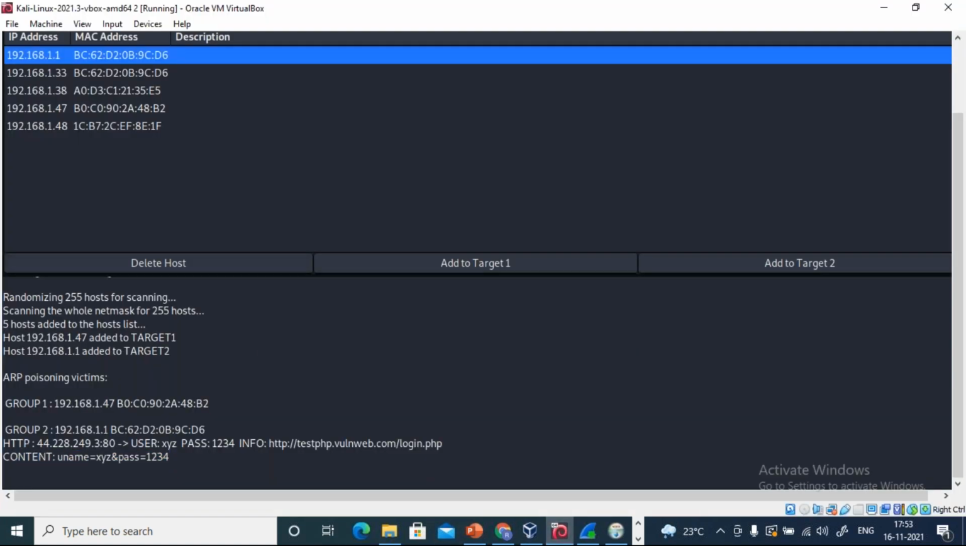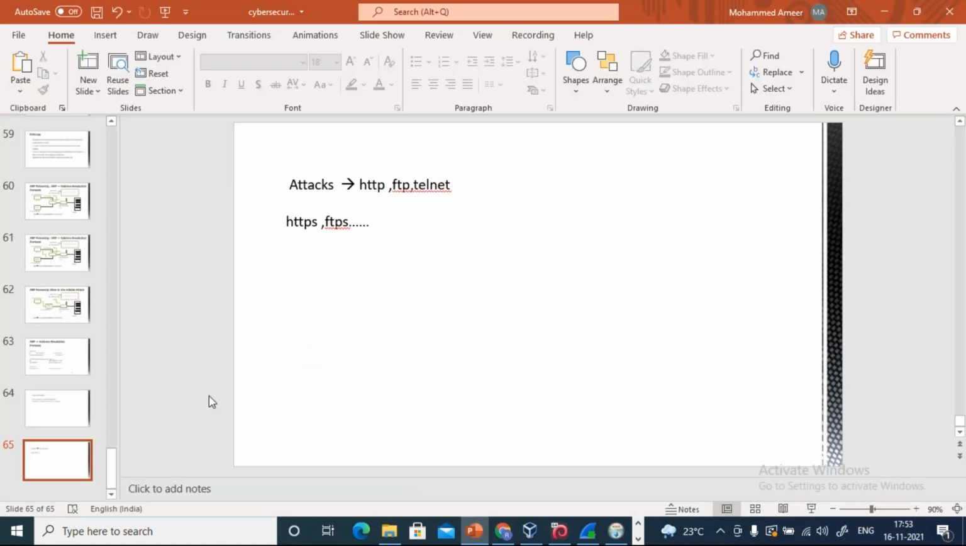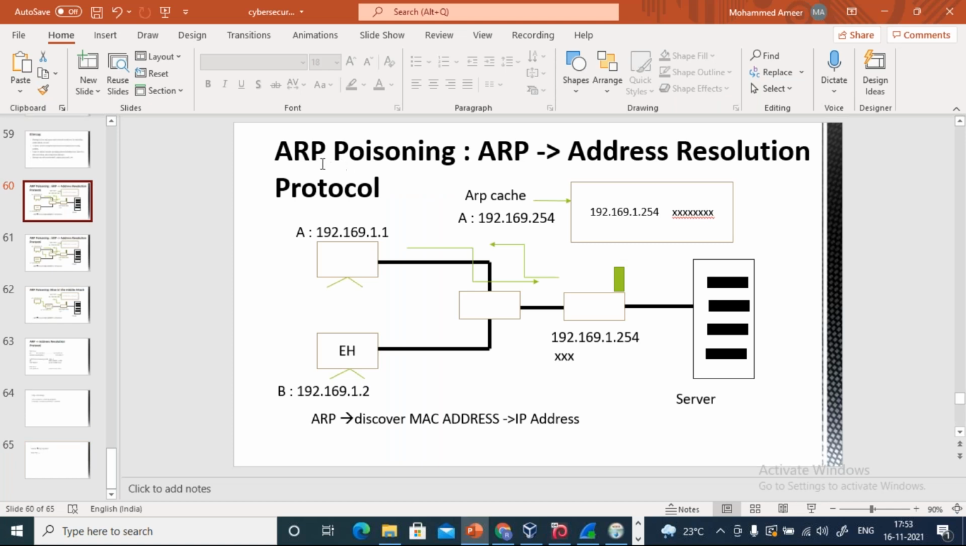Here basically, let me just summarize the points. We are doing something called Address Resolution Protocol poisoning. Let's say there are two systems which are connected to the same network. For Wi-Fi, there is going to be something else, Shreya. This is for the local area network.